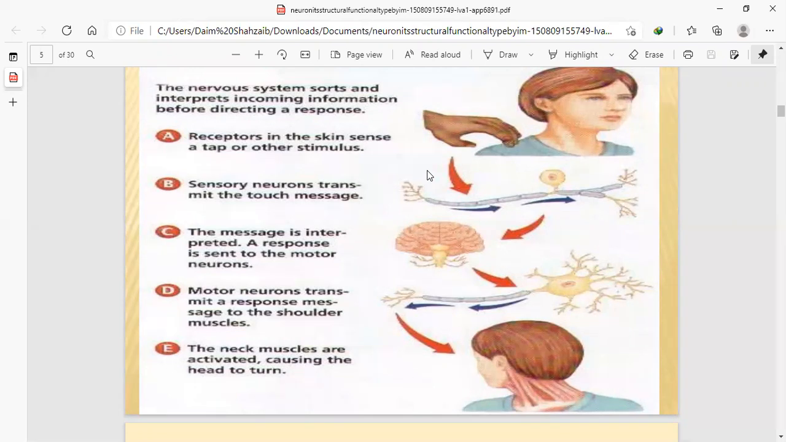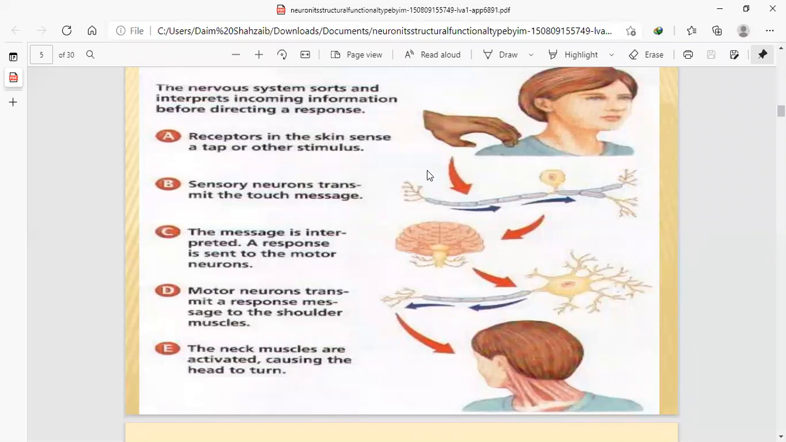Like touch, like smell, like other things. But we are discussing touch. So when we touch something, we suddenly move. Motor neurons are basically the movement of muscles. They are present only for movement.